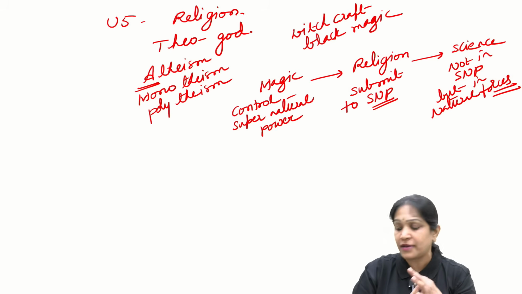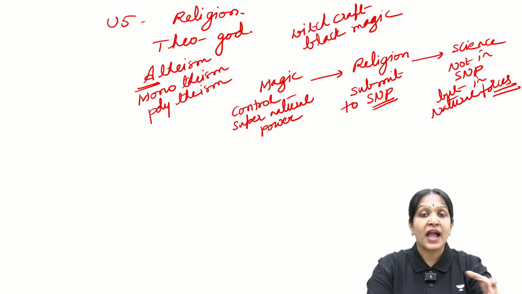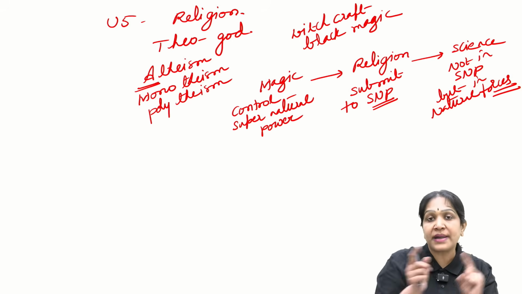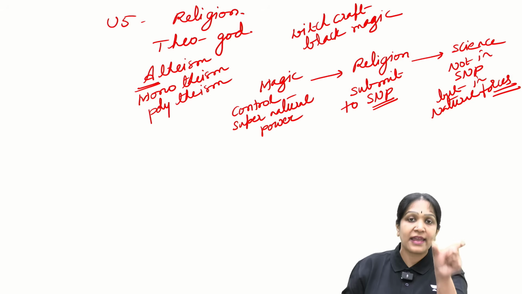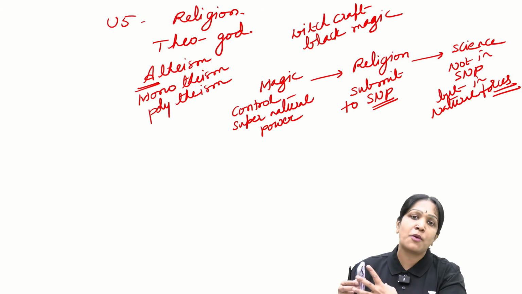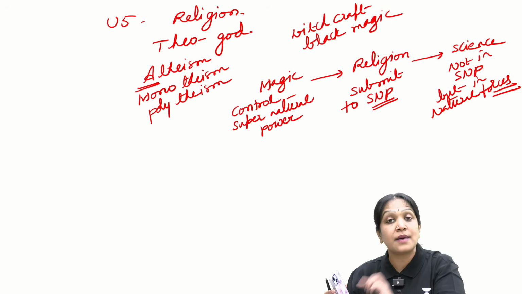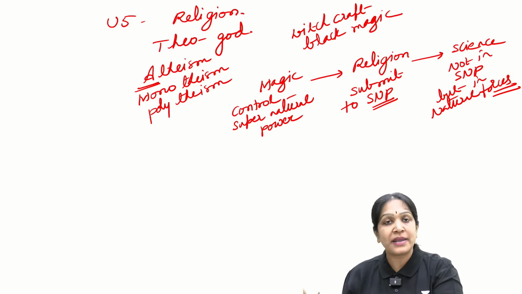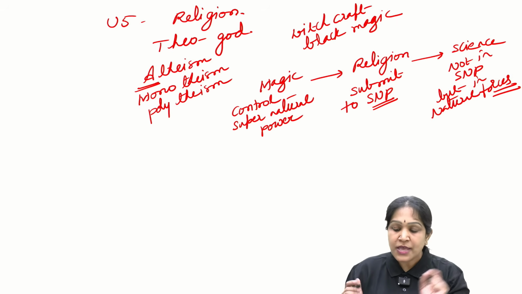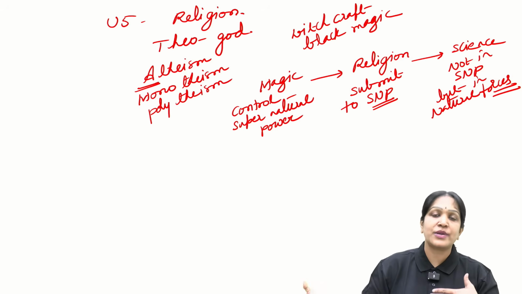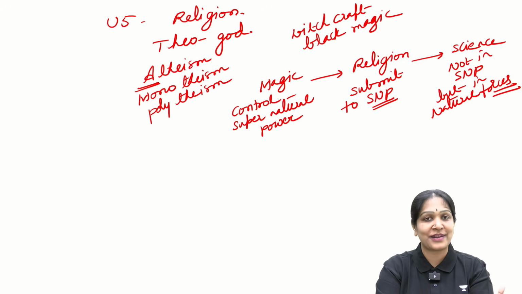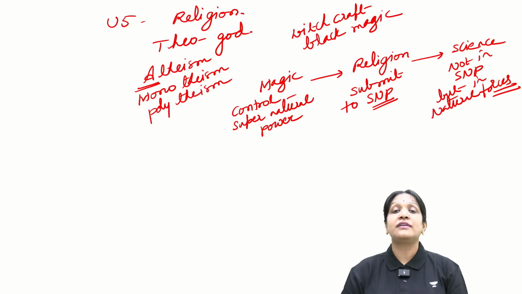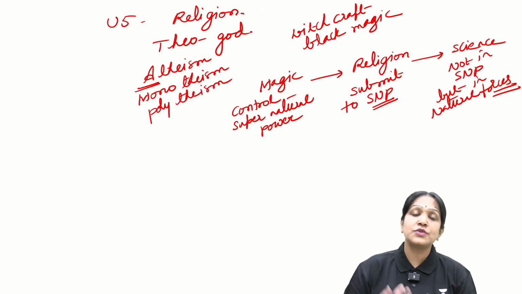For example, if I have a supernatural power, I do not have any instrument to prove that it exists. But if I speak about a natural force like electricity, I can charge this mobile phone and prove that there is some force called electricity. So man started believing in natural forces. This is how humans gradually evolve: first tried to control the supernatural power, then tried to submit to the supernatural power, and after that tried to improve technology to save himself.